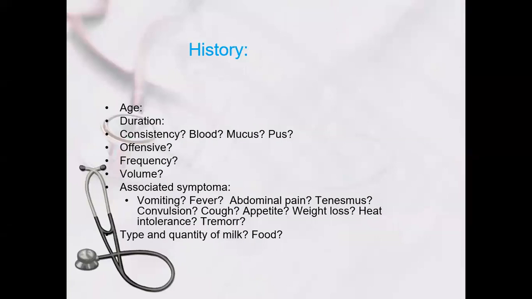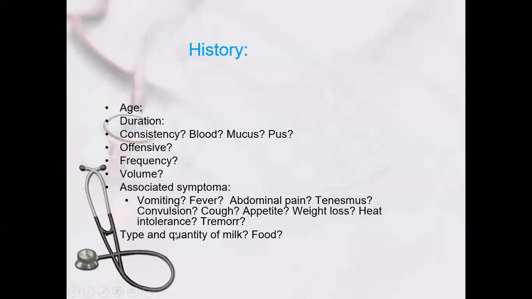So history is very important to diagnose chronic diarrhea. What is the age of the child? Duration of the diarrhea: is it 10 days, 15 days, 1 month, 2 months, 6 months? Consistency of the stool: is there blood, mucus, or pus in the stool? Are the stools offensive or non-offensive, do they have a smell or not? Frequency, how frequent; volume, is it small or bulky? Associated symptoms with the diarrhea, if they have vomiting, fever, abdominal pain, tenesmus, convulsion, cough, appetite,